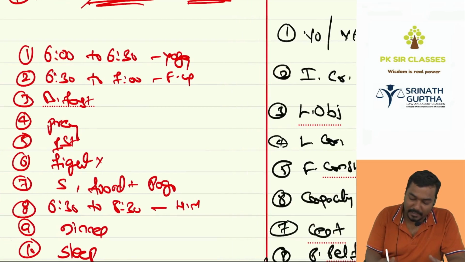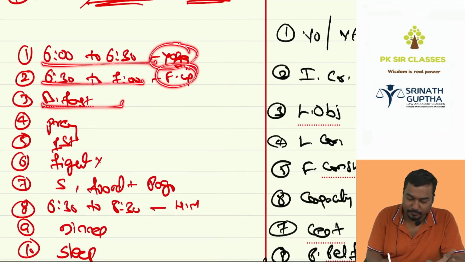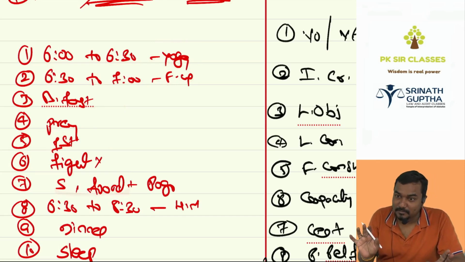If you wake up in the early morning, 6 o'clock, then do yoga. Then 6 to 7 o'clock, freshen up. Then have the breakfast. Mummy will help you. Then sit and pray to Bhagwan. Then sit in the first bench. Don't fight with your friends in the class. And after class, watch only Pogo while having the snacks.